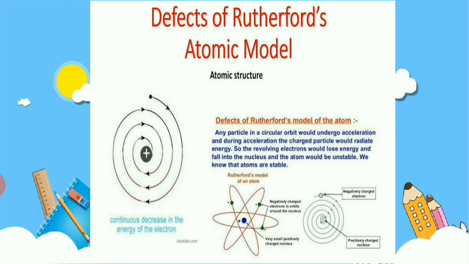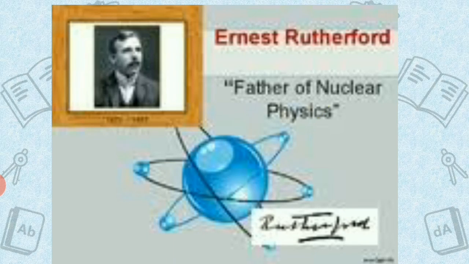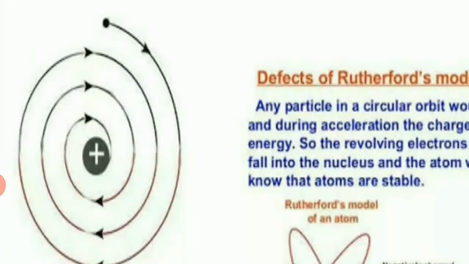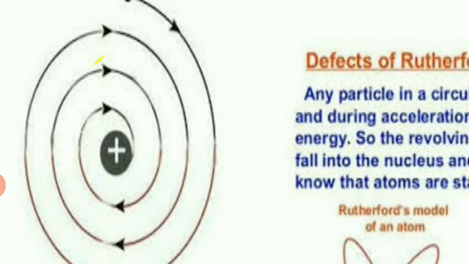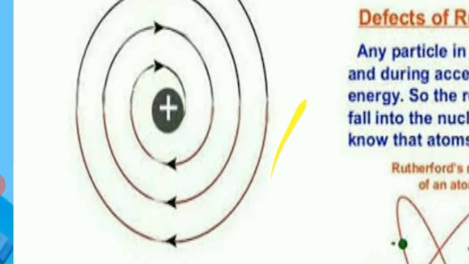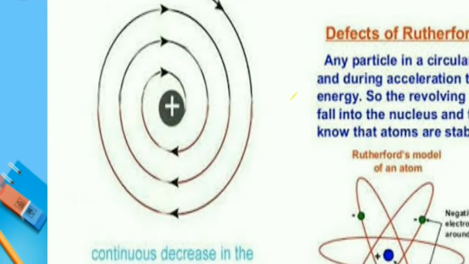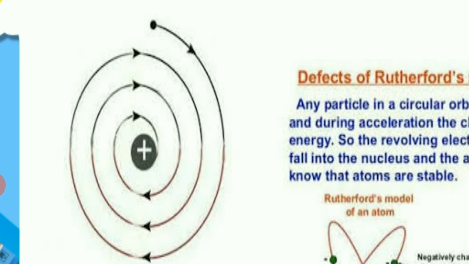See, look at the picture. This was the final model given by Rutherford. Look at the first arrow mark. It was starting here. So observe the spiral, where the circular path is going to lead.